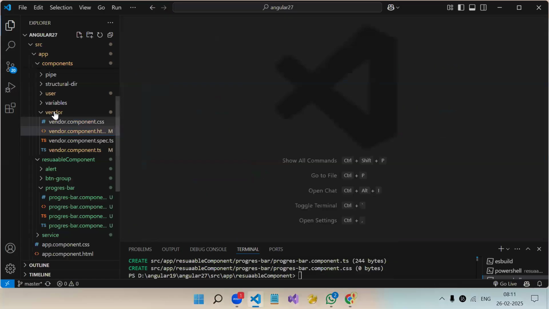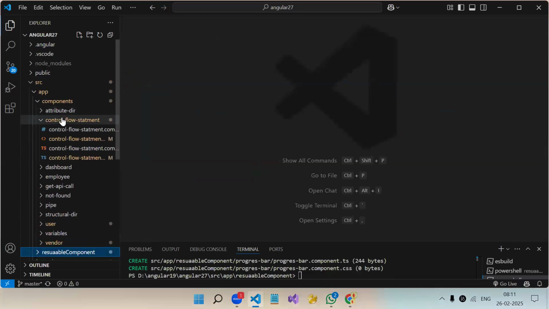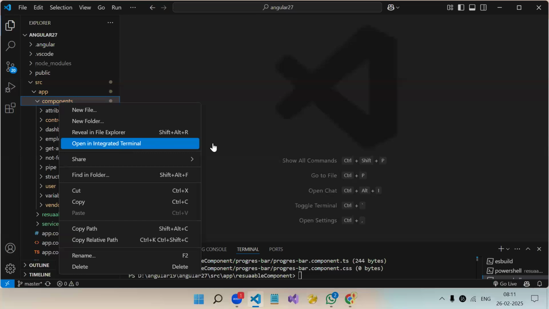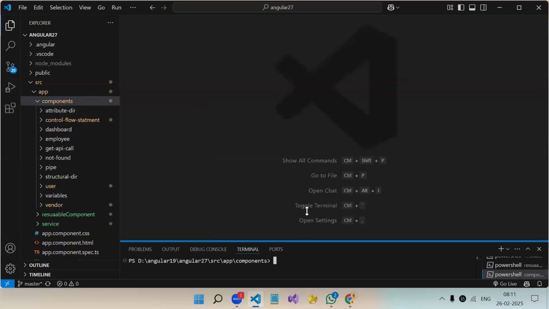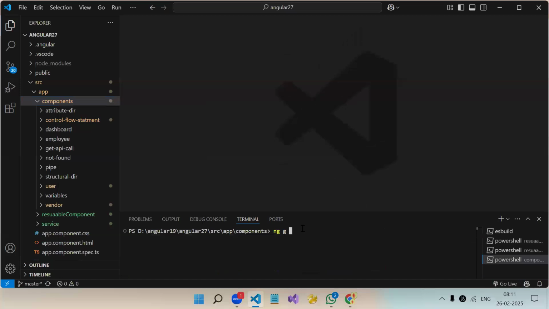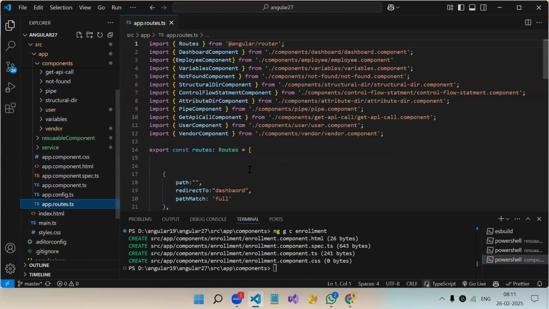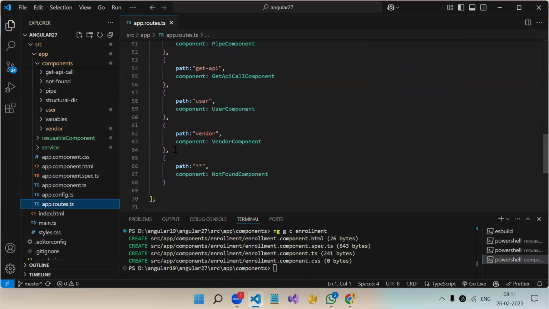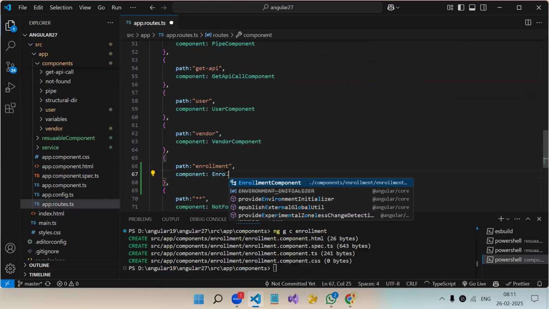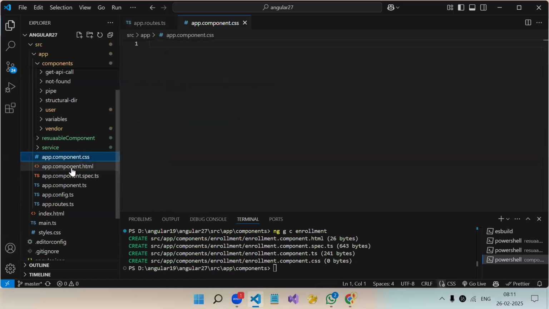Let's close everything. ng generate component enrollment. Okay, so we have created our component, then we have to create the routes. Enrollment. Fine, then let's add the route also.